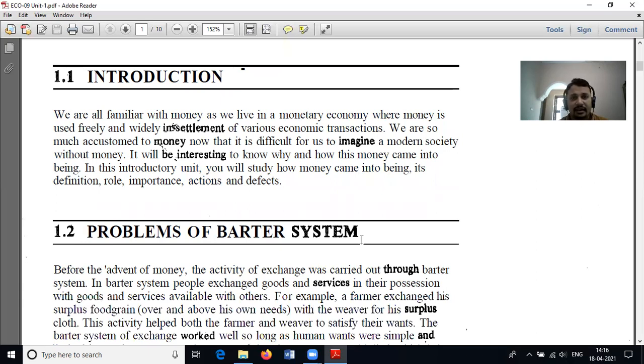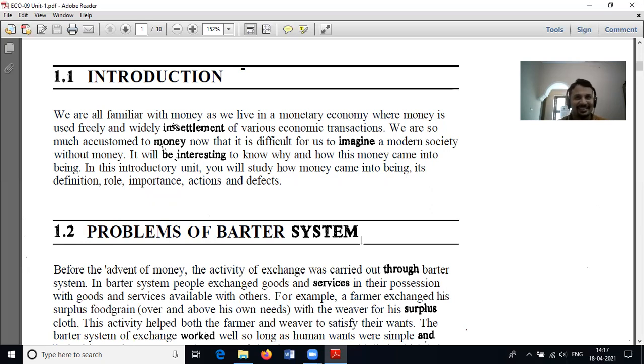We are so much accustomed to money now that it is difficult for us to imagine a modern society without money. Can we imagine a situation where there is no money, no currency notes, no coins? No, because we are much familiar with money. So it will be very interesting to know why and how this money came into being.